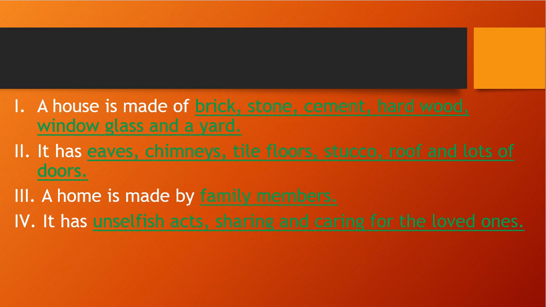And the third is, a home is made by family members. Who made the home? Family members made the home. And it is an unselfish act, sharing and caring for the loved ones. So home is made by family members, and they act unselfishly, sharing and caring for the loved ones. Okay. So they love each other. So that is the difference between a house and a home.